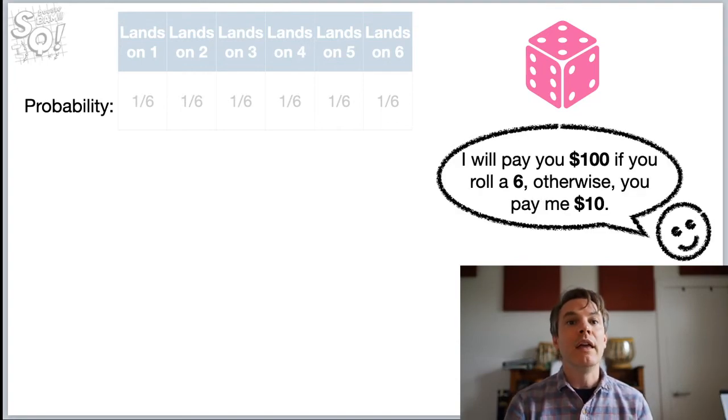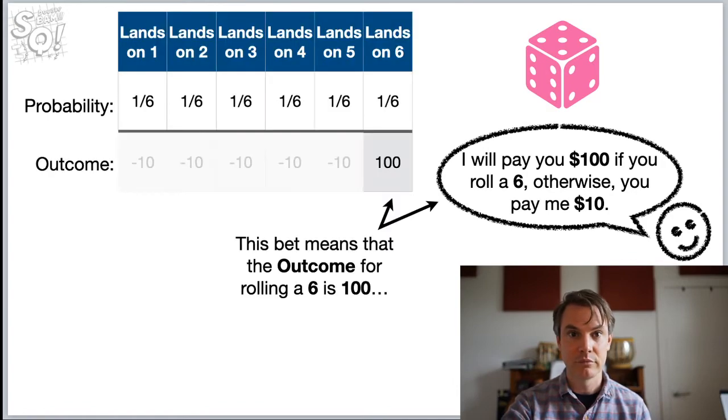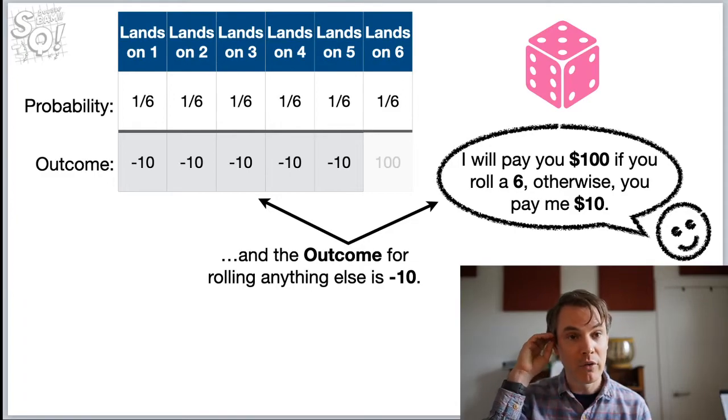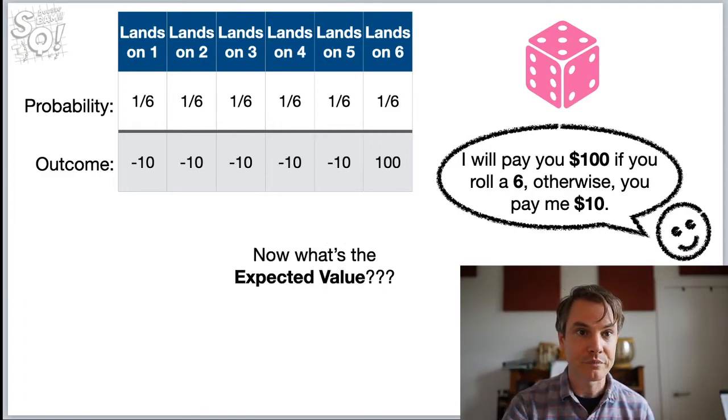Okay, here's the new bet. This is what our friend says: I will pay you $100 if you roll a 6. Otherwise, you pay me $10. This bet means the outcome for rolling a 6 is 100 because he will pay us $100. And the outcome for rolling anything else is -10. So if we roll a 1, we owe our friend $10. So those are our outcomes.